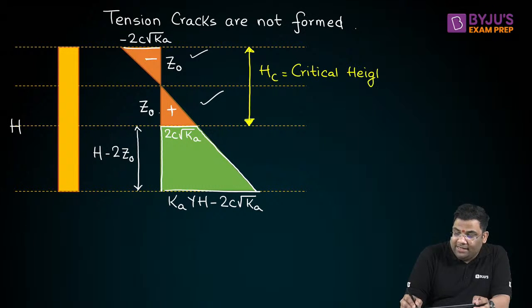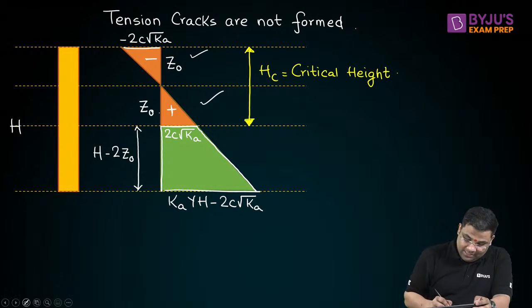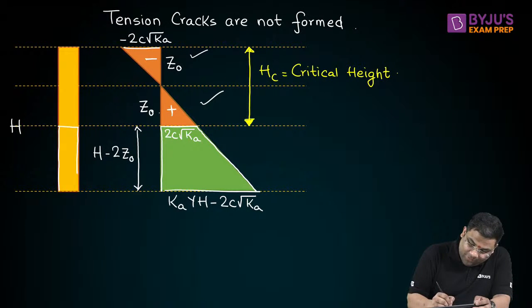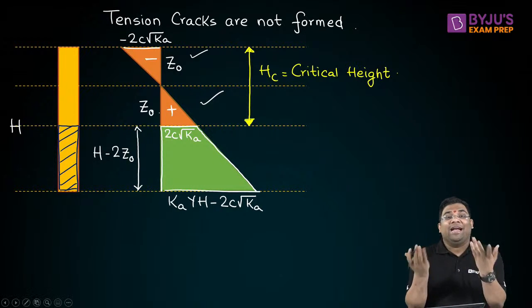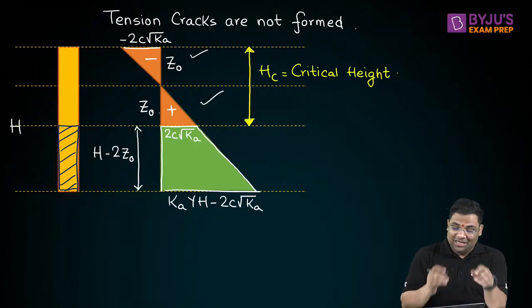You can see that if you are not providing any retaining wall here, that means you are not supporting anything. Suppose you are providing a retaining wall up to this height only. Then also there will be no problems or issues. Why? Because the top part will cancel the bottom part. Therefore, I can say there will be no net earth pressure.